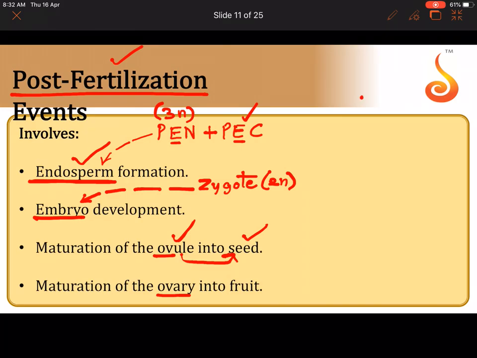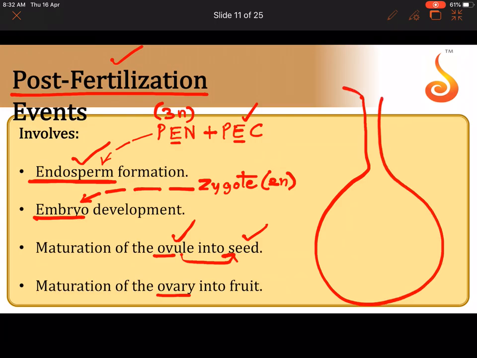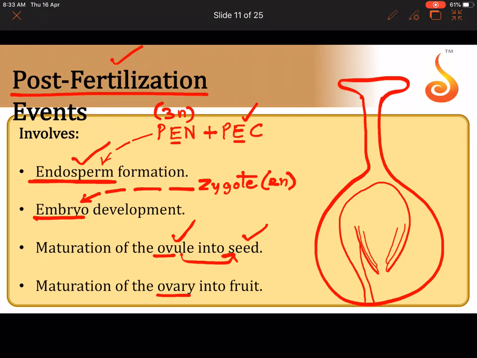So let us see again. Remember, this is the ovary, the swollen part of the pistil. So stigma, style, and ovary. Now in the ovary you saw that there is the ovule, and the ovule with integument, the protective coverings of the ovule. So what happens to this ovule?